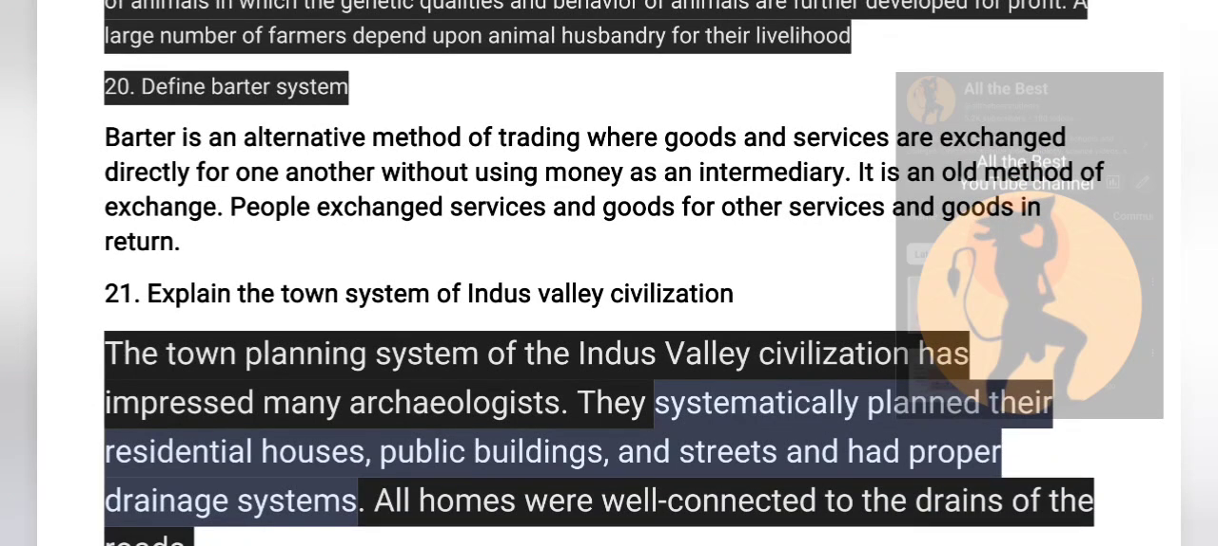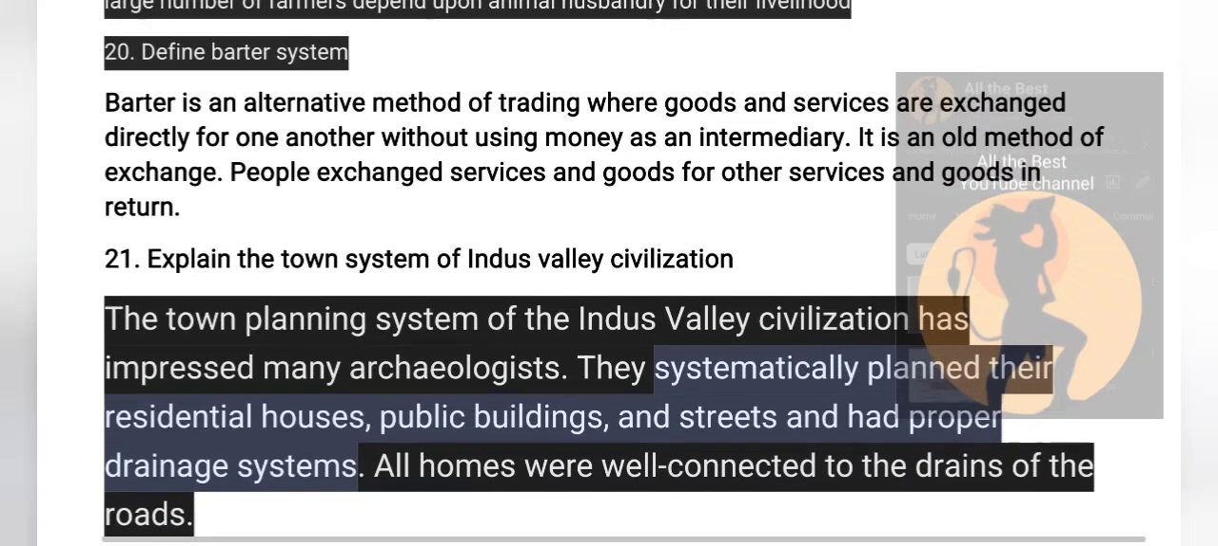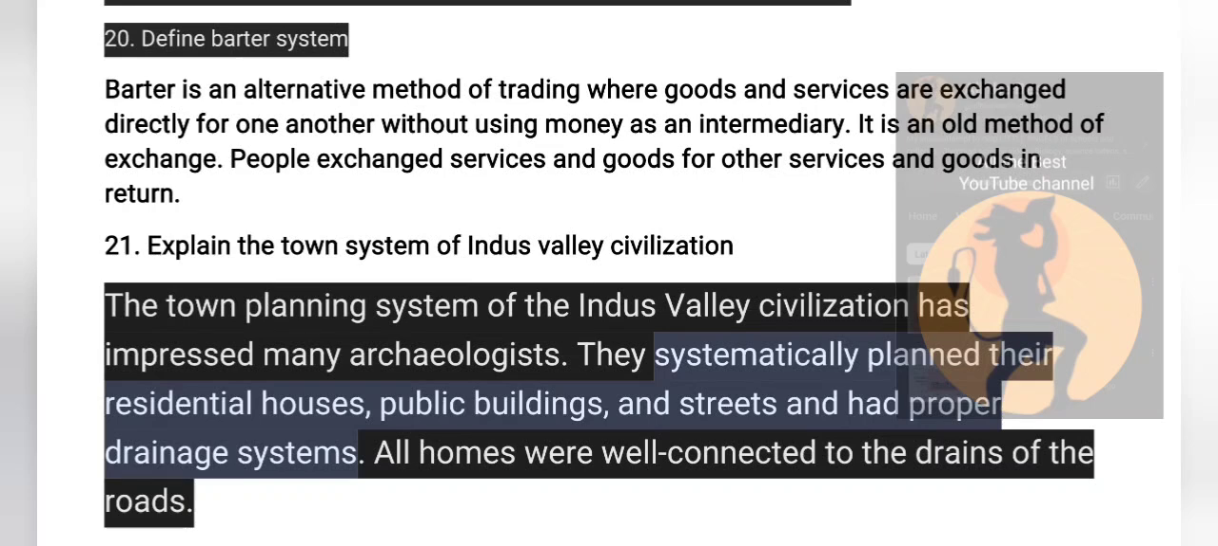Define barter system. Barter is an alternative method of trading where goods and services are exchanged directly for one another without using money as an intermediary. See, sometimes what happens, if I have grown ragi and somebody has grown paddy, so we exchange our things. So there is no money involved over here as an intermediary. So it is an old method of exchange also. So people exchanged services and goods for other services and goods in return.